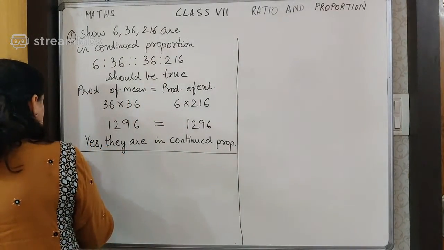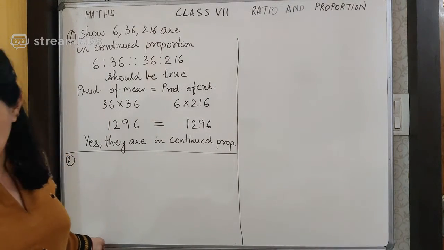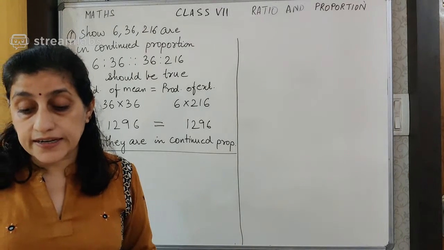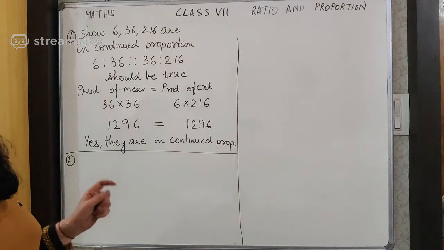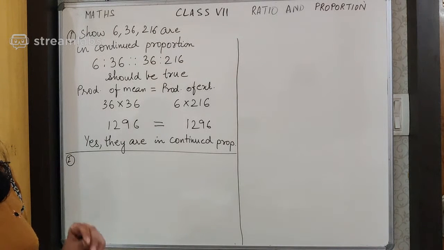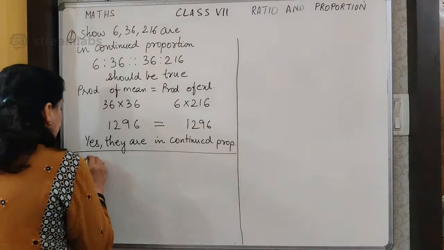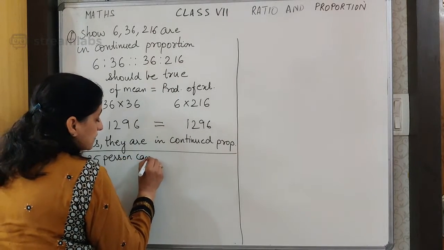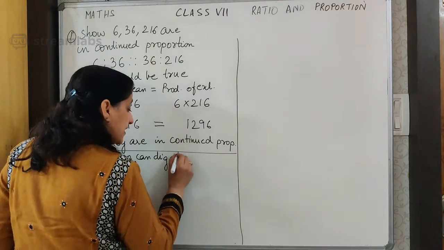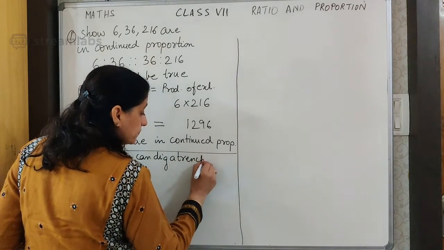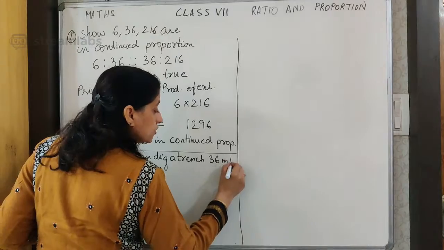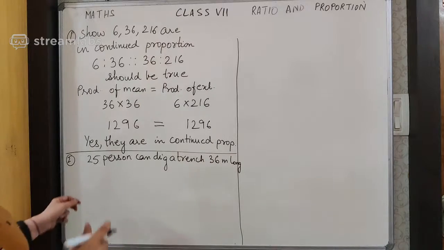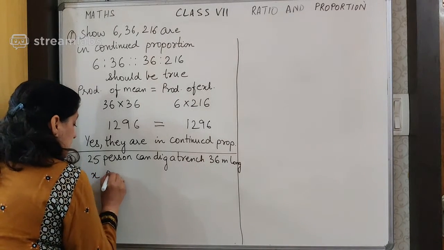Now I will take up one word problem for you. Let me read the question to you: if 25 persons can dig a trench 36 meter long in one day, then find the number of persons, X persons, because that is the unknown thing to us.